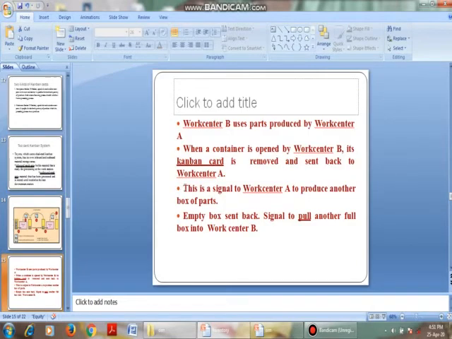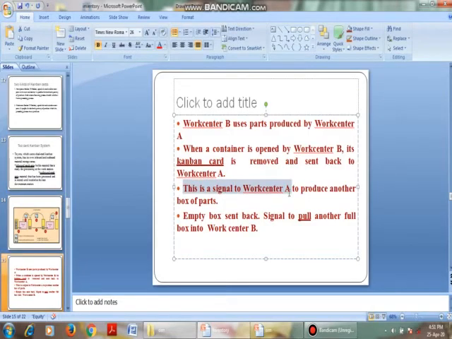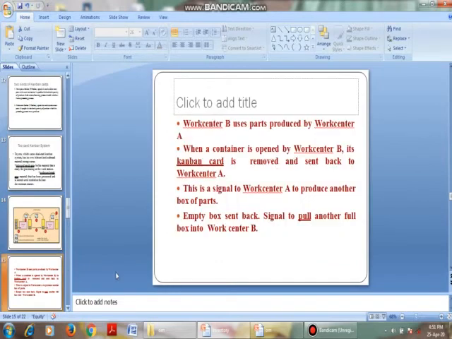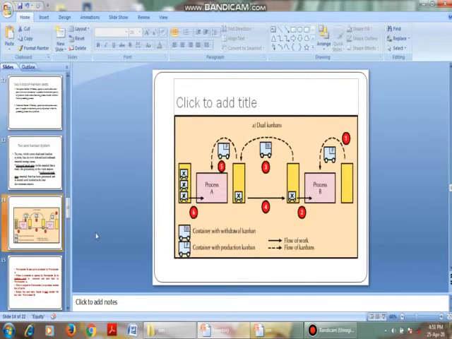Then this is the signal to the work center to produce another product of the process. That is, after using, this is sent to process A and it shows the signal that we have to produce a few more products. Okay, and the empty box is sent back as a signal to pull another full box into workstation B. See, in a very simple sense, this diagram says that